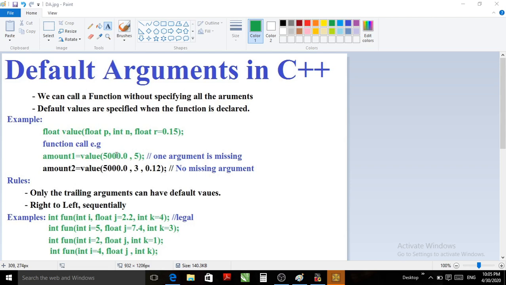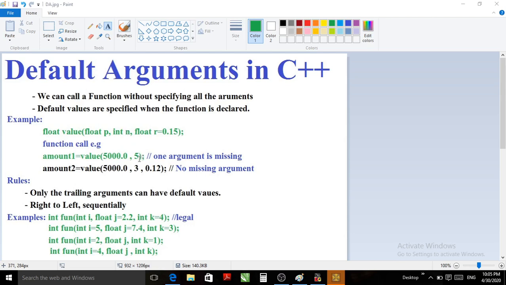How is it done? Out of these 2 parameters, the first parameter 5000.0 will be assigned to p, the first function argument. 5 will be assigned to the second argument of the function value.